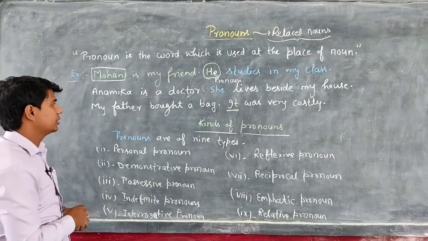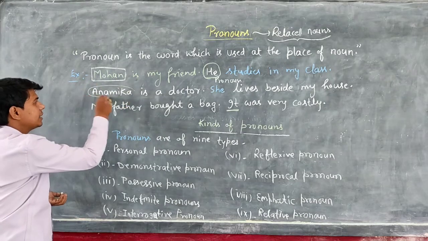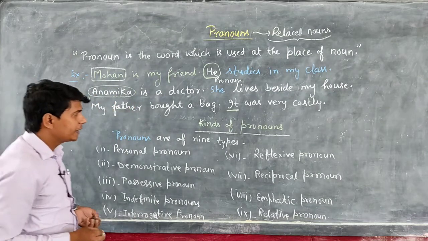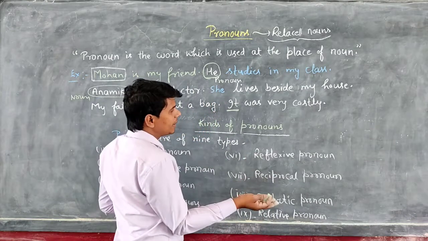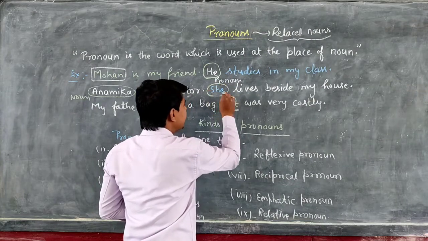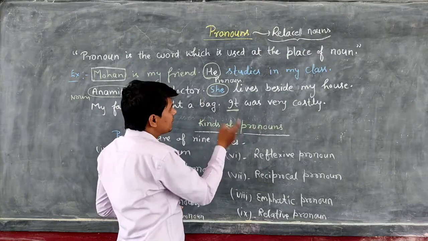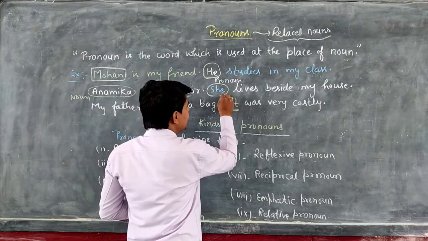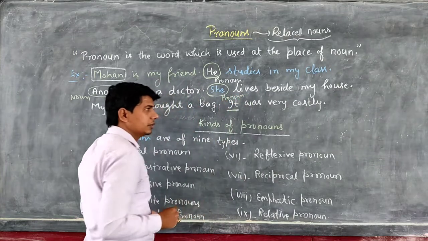Now see the second example. Anamika is a doctor. In that sentence, Anamika is a noun. She lives beside my house. Who lives beside my house? You will get the answer, Anamika. But in that sentence I have not used Anamika. So in the place of Anamika I have used the word she. Okay students? And that she is a pronoun.